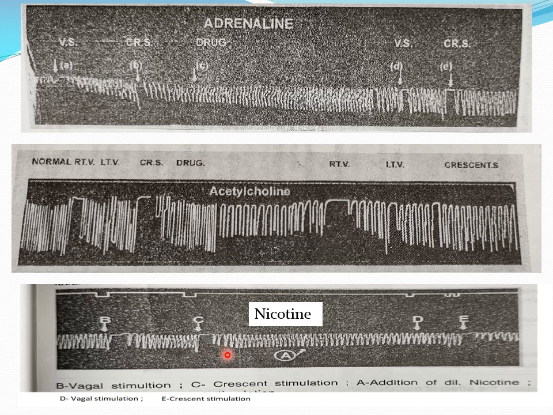Then after that, pour the diluted nicotine on the heart. When we pour the diluted nicotine on the heart, what are the effects? Initially nicotine slows the heart rate, but the heart rate does not remain low; it comes again to the normal.